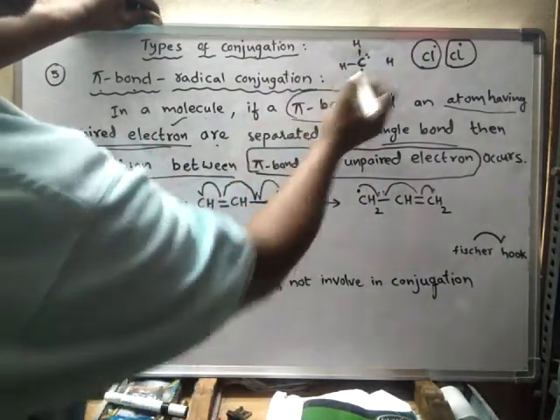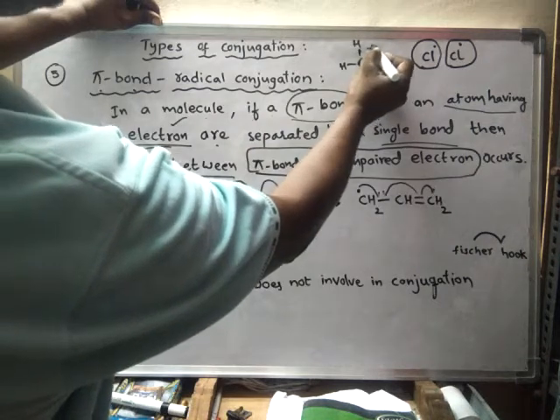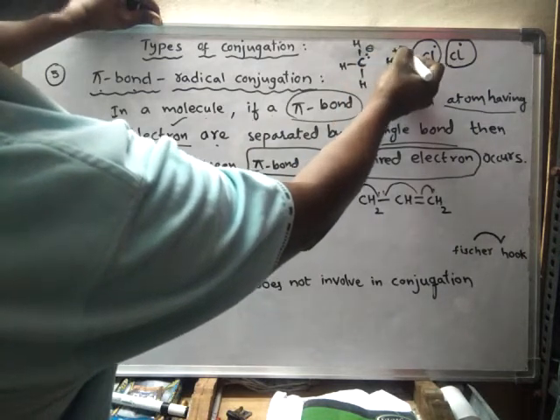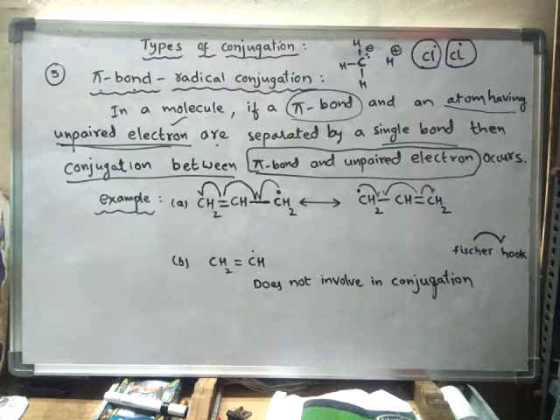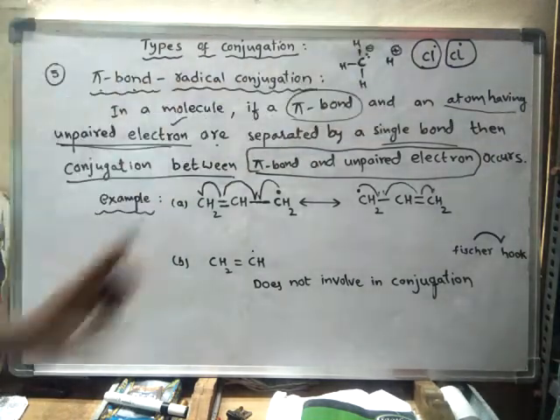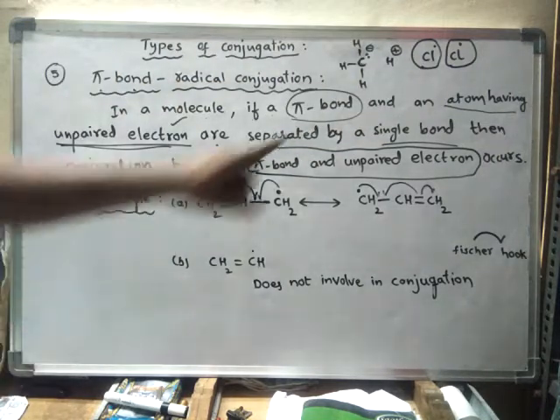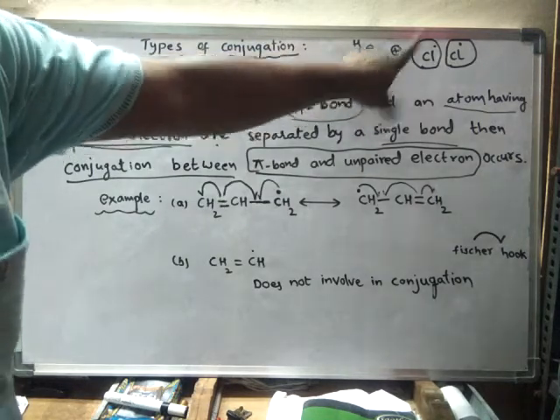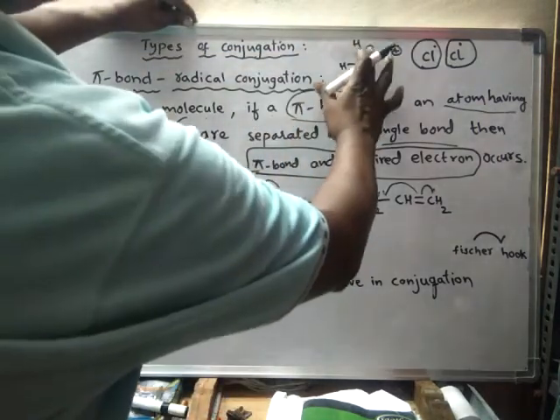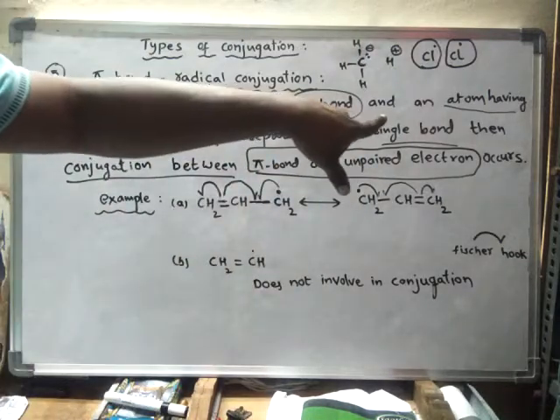In that case, this carbon will get a negative charge and this hydrogen will get a positive charge. Now these are not called radicals. Simply these are called ions. This is called a carbon anion and a hydrogen ion, or else proton. Okay, so this is one type of bond breakage.